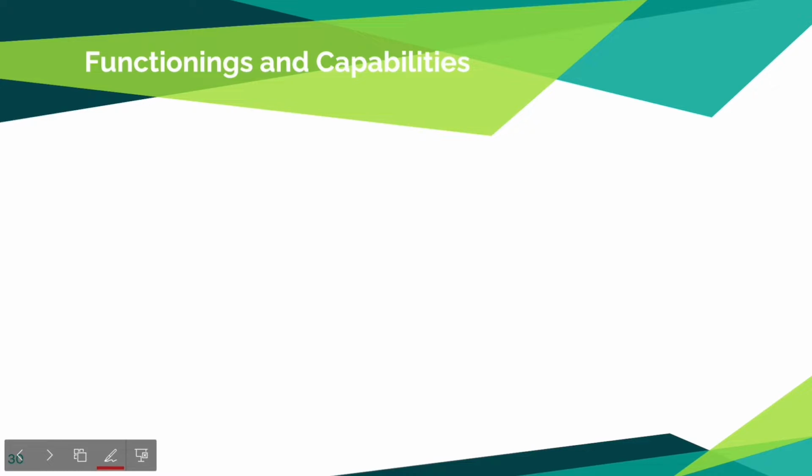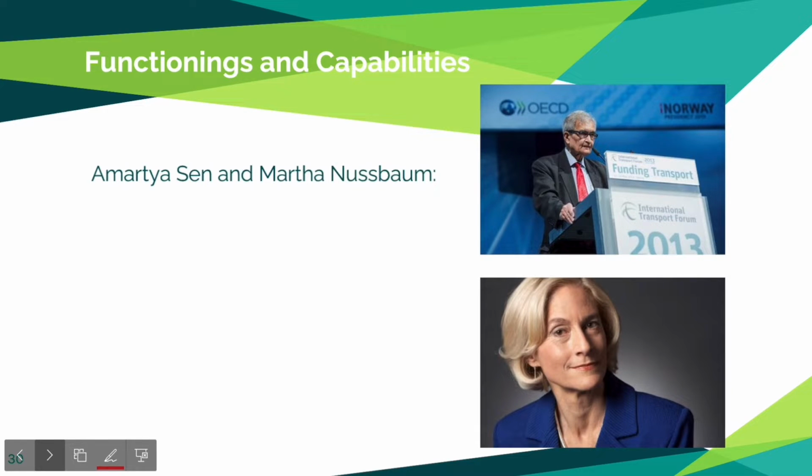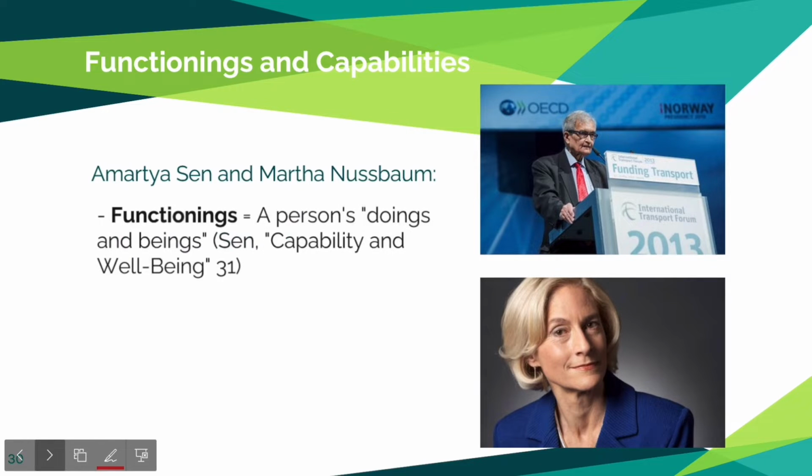Is income the best way to measure poverty? Surely money is related to quality of life, but there are other aspects at play. That's why Amartya Sen and Martha Nussbaum developed the capabilities approach. To understand this method, we first need to identify two key terms. Functionings are the doings and beings of an individual, such as going to school or eating breakfast. In regards to poverty, it's helpful to examine these functionings as indications of that individual's quality of life.